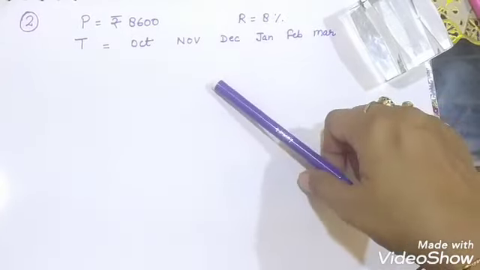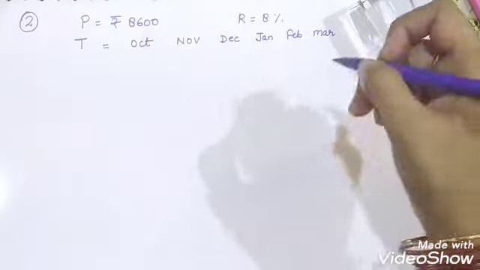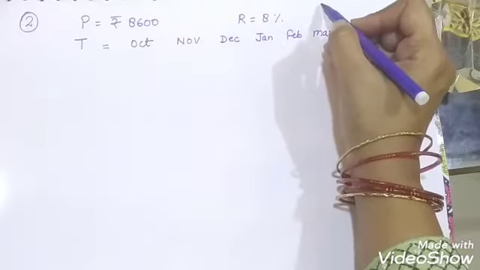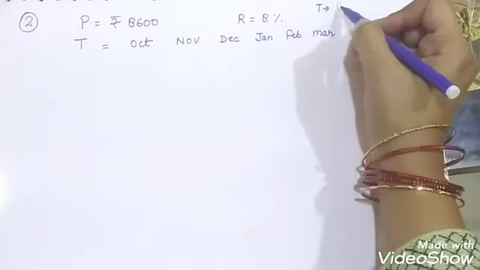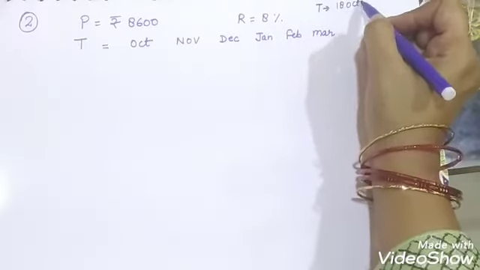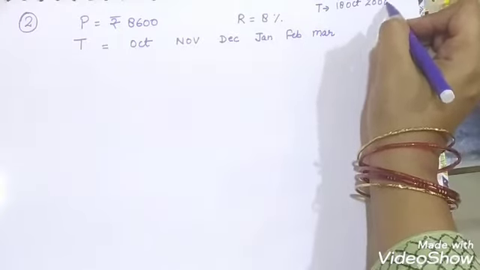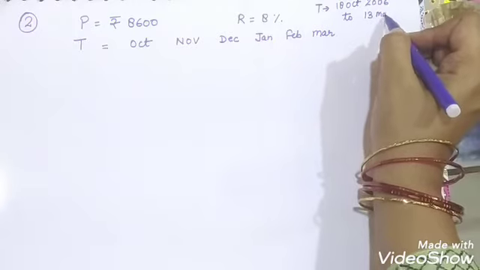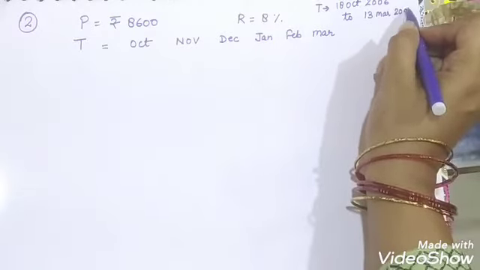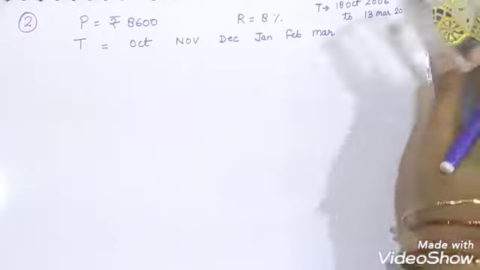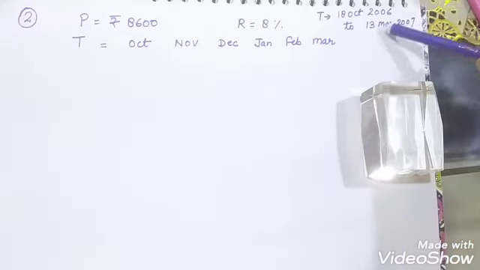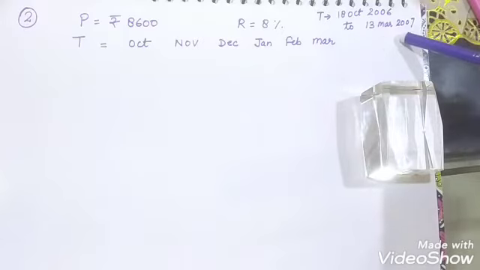So the time period is given as 18 October 2006 to 13 March 2007.